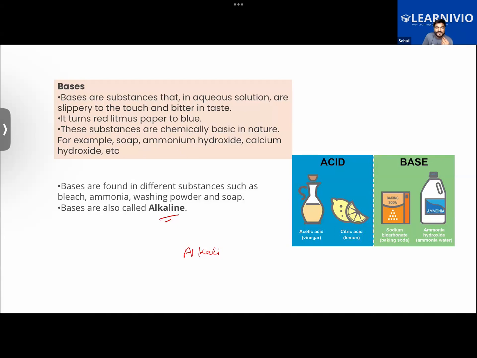Now, will bases be turning red litmus to blue, or will they be turning blue litmus to red? Bases will be turning red litmus to blue or the other way? Yes, Priyanka and Abu Bakr. What happened to you guys?